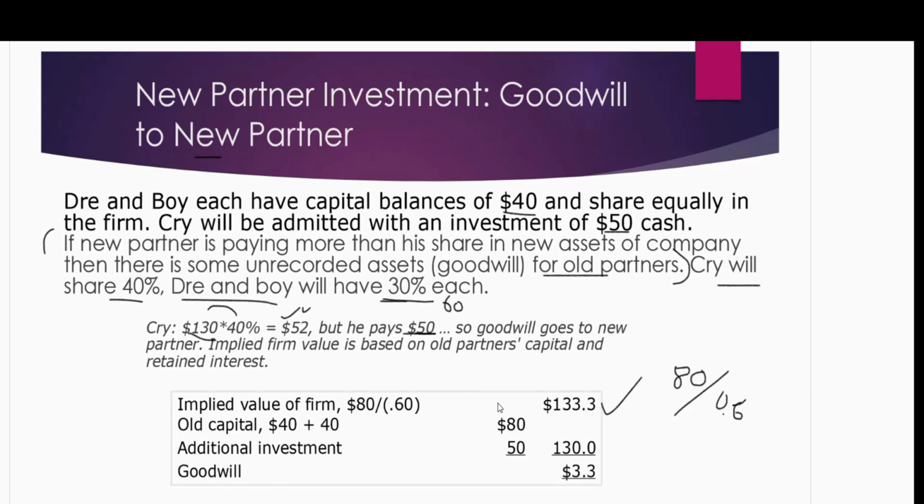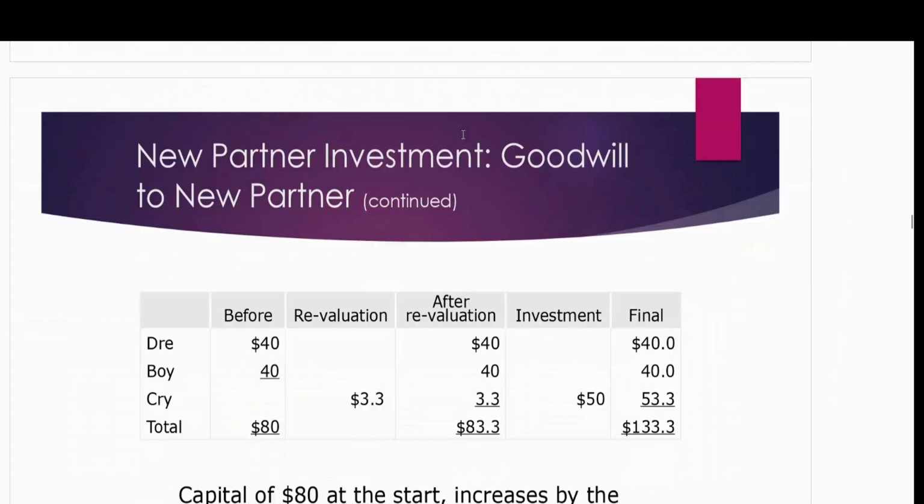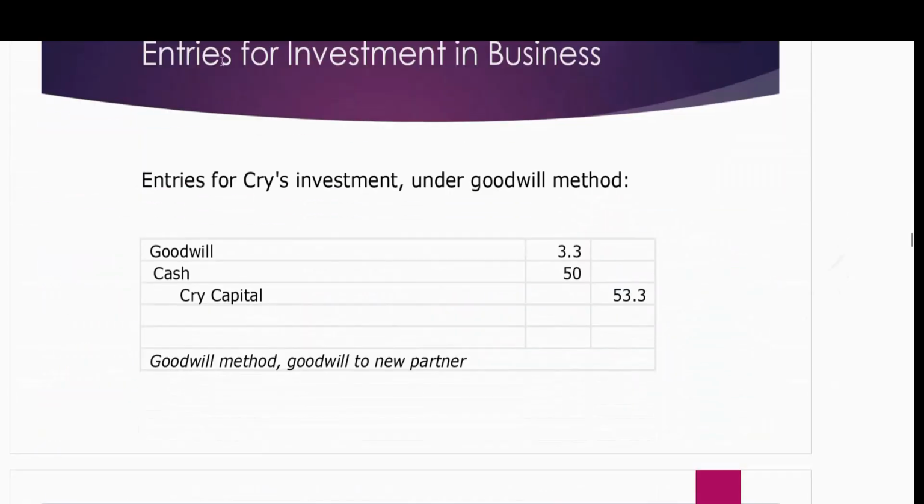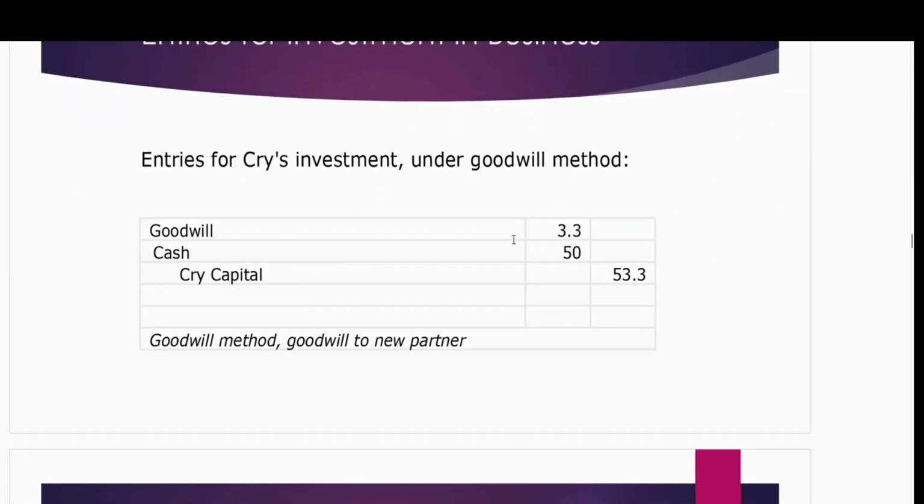So now this is the implied fair value. I need to subtract net assets. Net assets are the old and the new assets: old 40 and 40 from the old partners, and the new investment brings new assets. So altogether it's 130. So goodwill is 3.3. It goes to the new partner, the complete goodwill. So let's give it to him. Let me show you the journal entry. I'll come back to this discussion. So goodwill gets a debit. I'm giving 3.3 to the new partner.